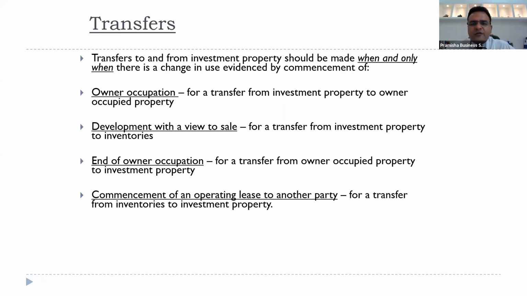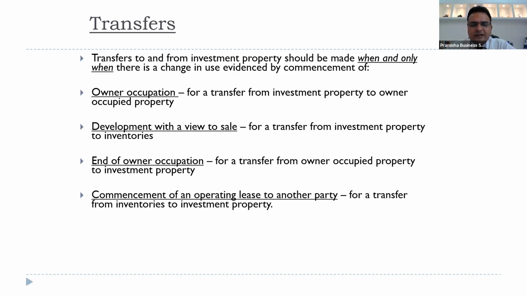So for a transfer from investment property to owner occupied property, what will happen? If you are holding something at cost model, it goes back to cost model, there will not be any change. The only change will be in the classification heading, that it is no more investment property, it is now PPE.